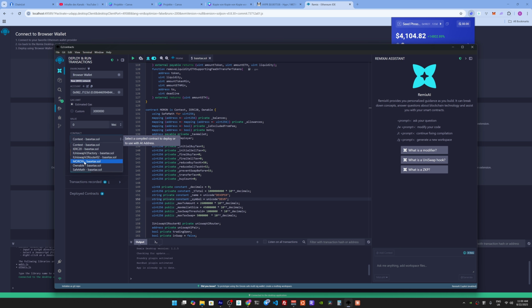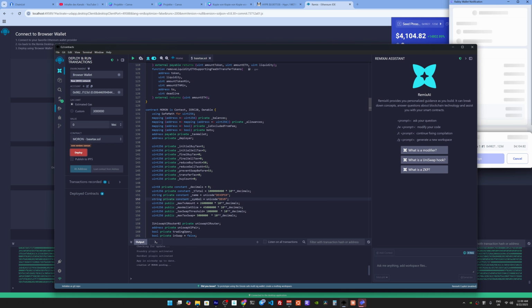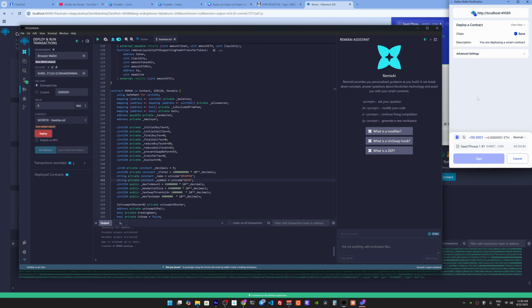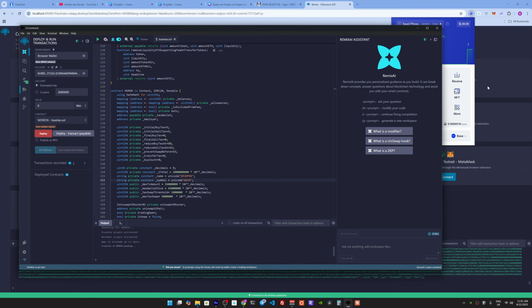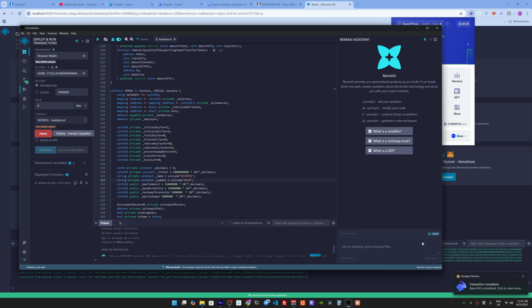For that you have to choose the contract name. In my case it's Moron. Take it and we hit deploy. That's all you have to do. Pending, and now it's asking here to sign a transaction. And of course, we want to sign this transaction here. And yeah, as you can see, it's done. So that's how fast you launch your own coin on the base mainnet. That's basically it. Now you have your coin.